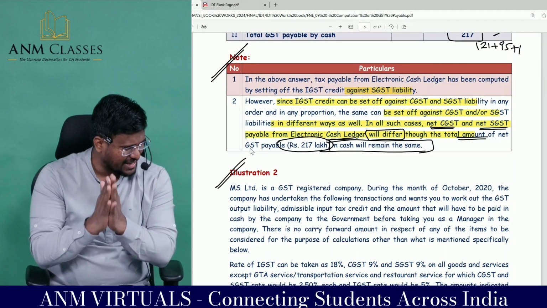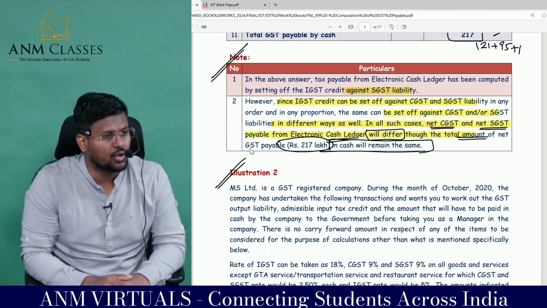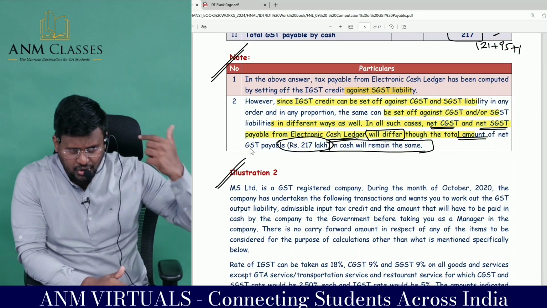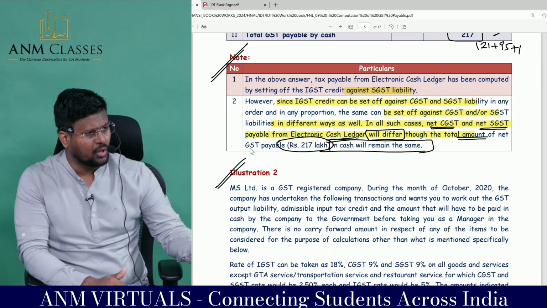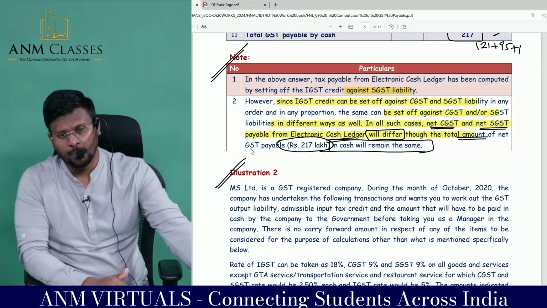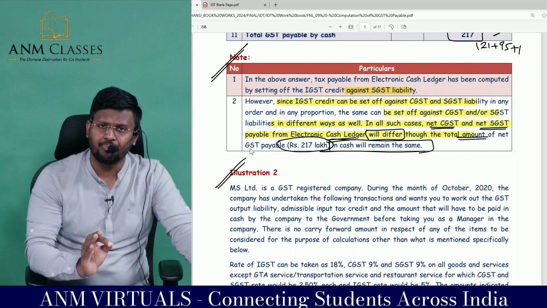If that is the case, if you do 5 questions, that is enough for the computation of GST payable. Otherwise, you have to listen to 50 questions, still you won't get a control, still you will be looking here and there what to do and what not to do. Practice is the key to success. Still we are having time.